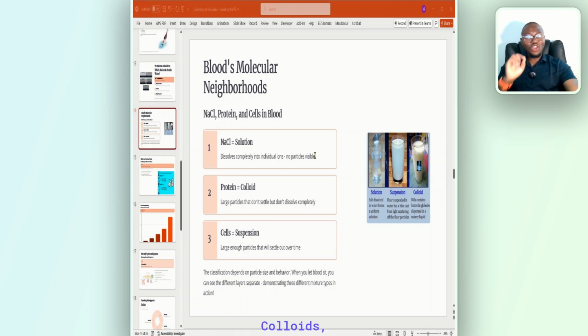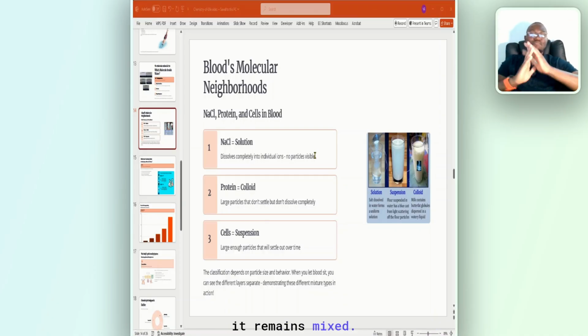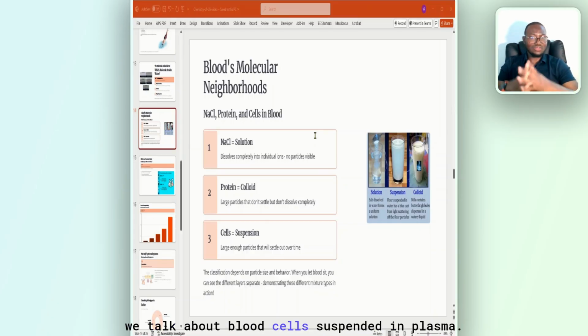How about colloids? Do they separate while standing? I mentioned initially that particles remain permanently mixed with the solvent when the mixture stands. So even if it stands, it remains mixed. But when you are talking about suspension, immediately you stand it, they separate. An example of suspension is blood cells suspended in plasma. Very important for you to understand.